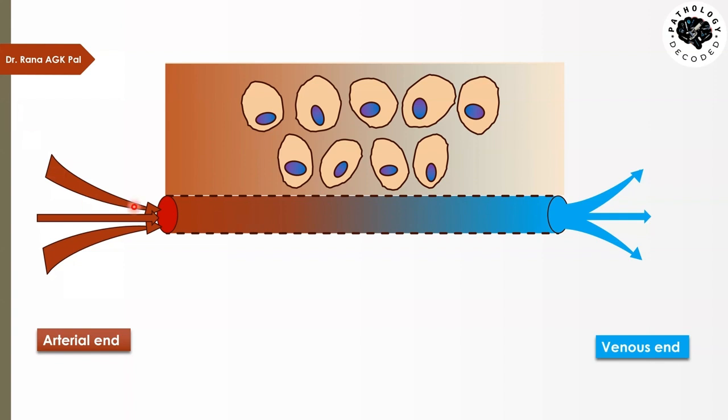So arterial, oxygenated blood is coming from this end, and as it flows towards this end, the blood becomes deoxygenated, and then it goes out into the vein. From the vein it will go into the heart. This is the venous end.